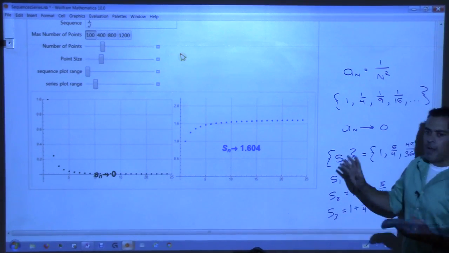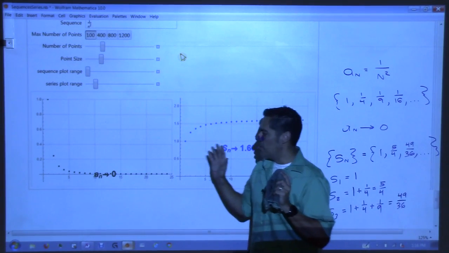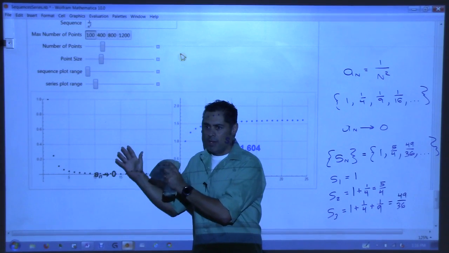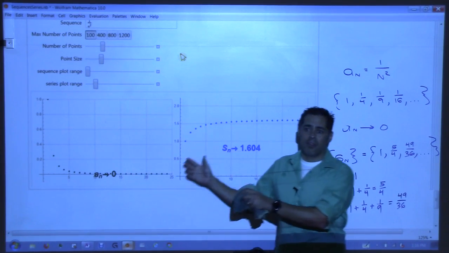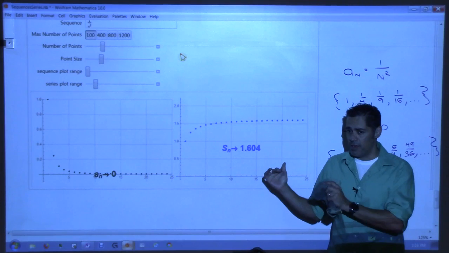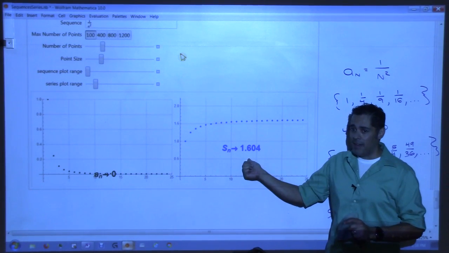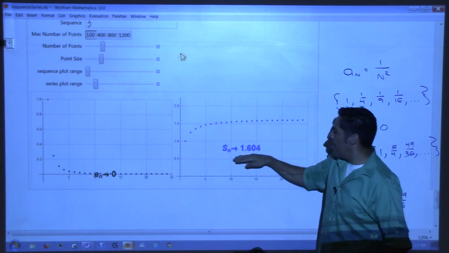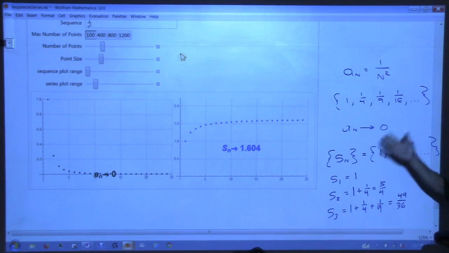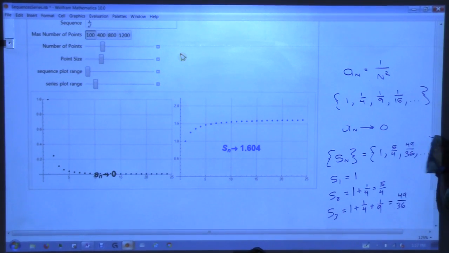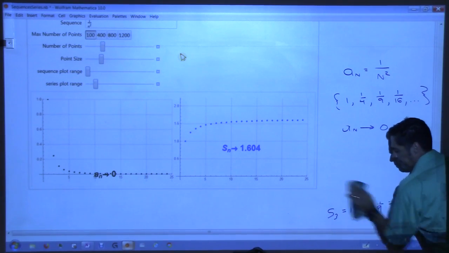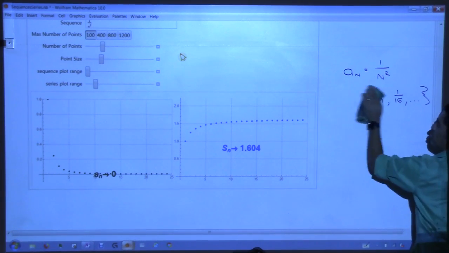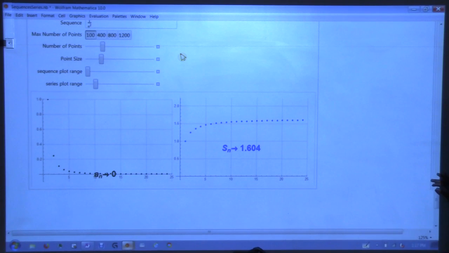I'm just trying to show you that when you have a sequence, what we're interested in knowing is, when you add up the terms of that sequence, does it converge or diverge? Being able to show that is difficult, and that's what we will do. How we actually get to that 1.6 whatever, hang tight, it's coming. I just want you to see visually what we're trying to accomplish.